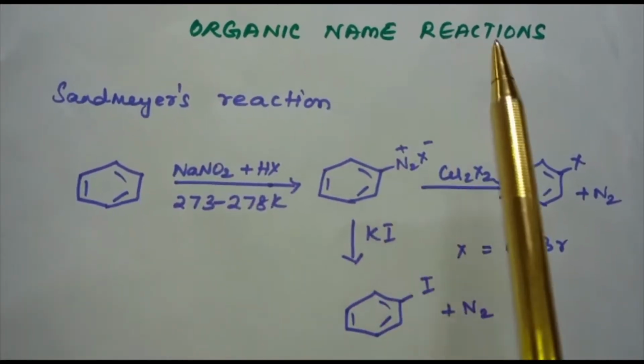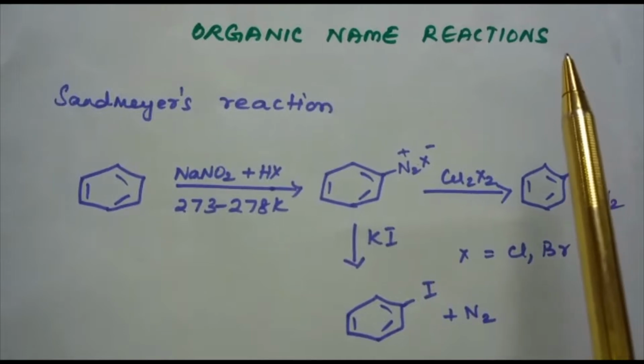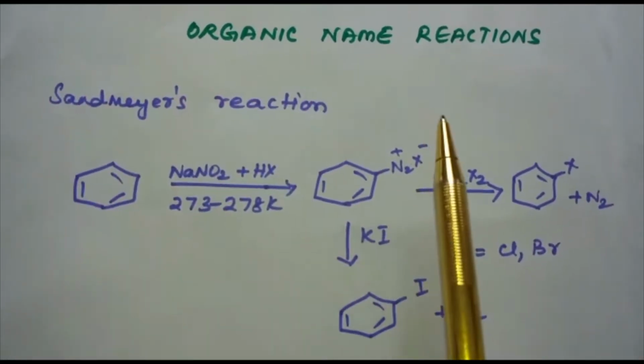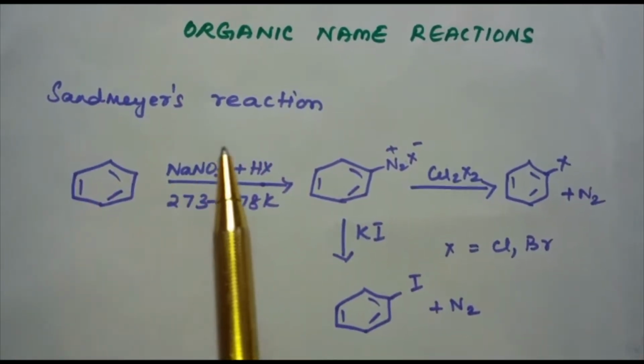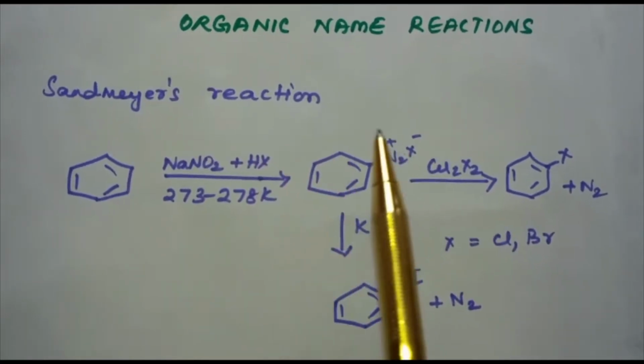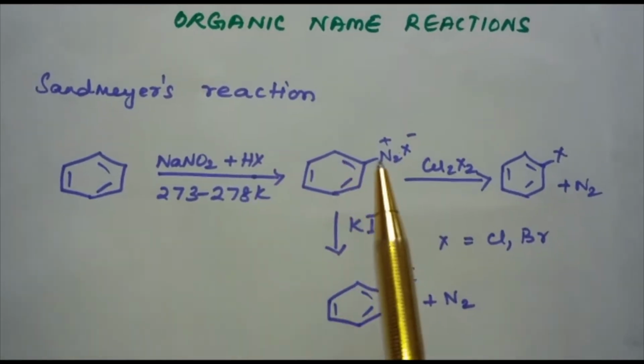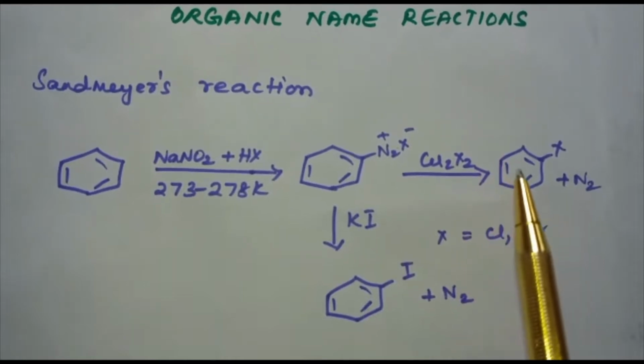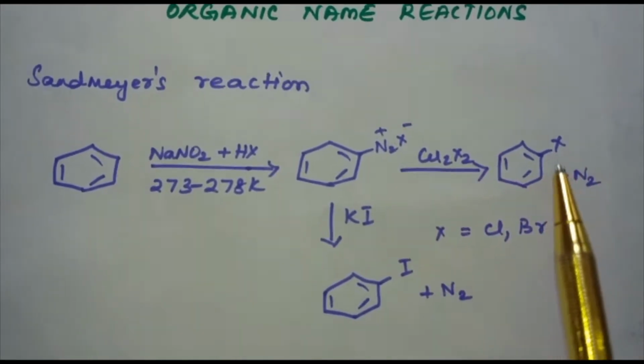In today's segment, I will be discussing organic name reactions. First one is Sandmeyer reaction. When an aromatic primary amine is treated with NaNO2 and HX, we will be getting a diazonium salt, which when treated with Cu2X2 gives the corresponding haloarene.